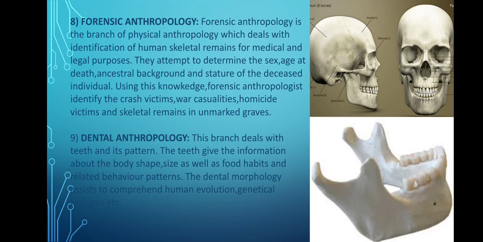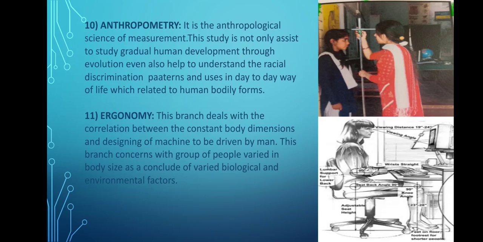The next is anthropometry. Anthropometry is a broad branch of anthropology which serves as a science of measurement, right? There are a number of fields in anthropology, such as human osteology, human growth and development, kinanthropometry, etc. It is not only useful in the study of gradual human development through evolution.